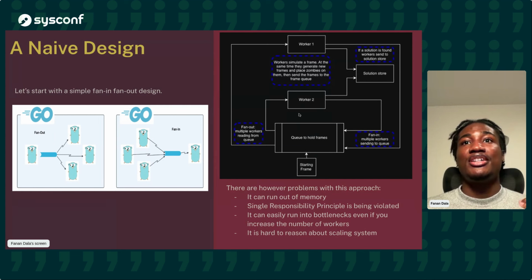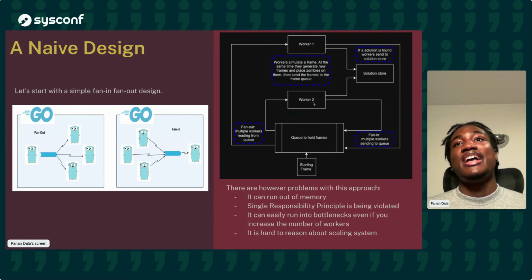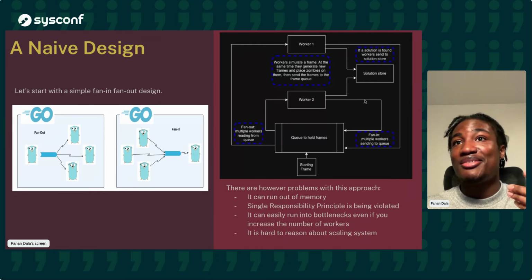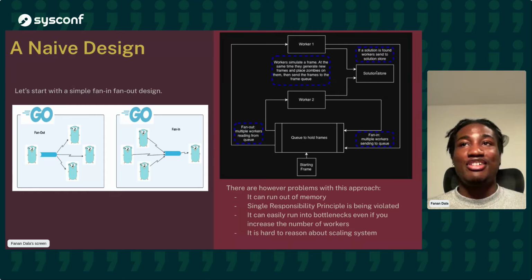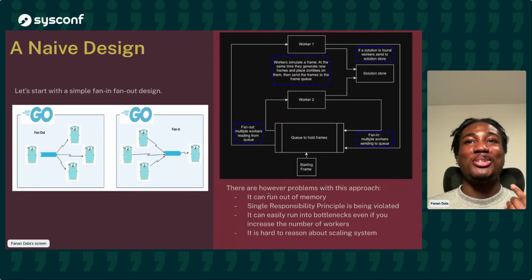And then we have workers that read from this queue, and they try to simulate the frame. They also try to generate possible zombie combinations like we agreed on before. And they also try to find a solution. Now, this design is pretty bad because, one, there's no constraint on what's going to go on in this queue. It can run out of memory, and from our calculations, we've already seen how big the memory can explode to.